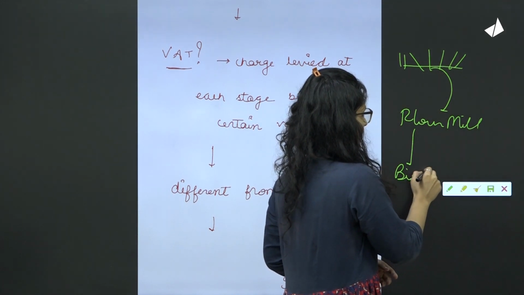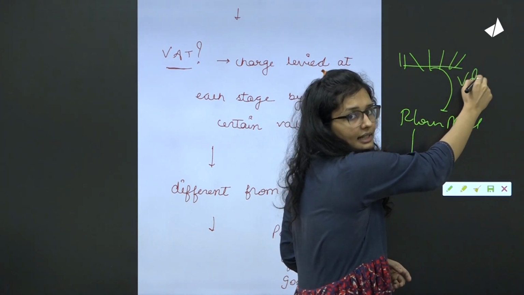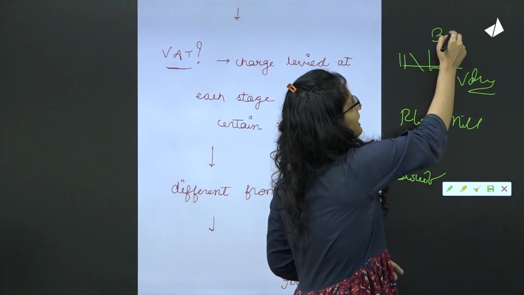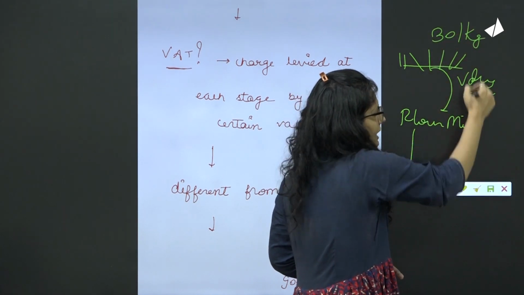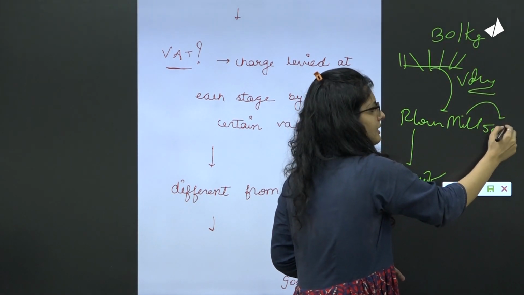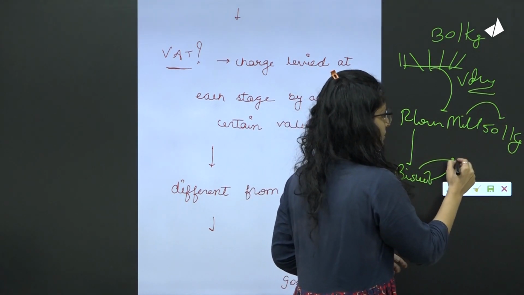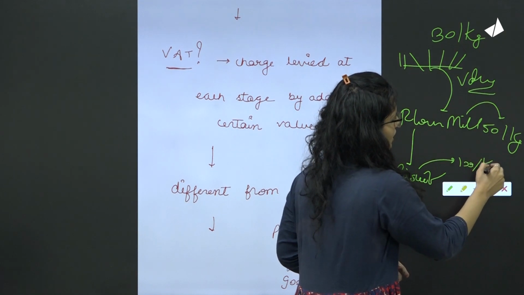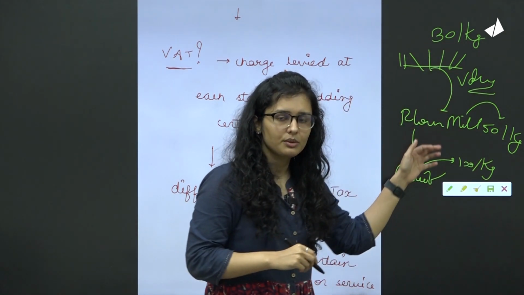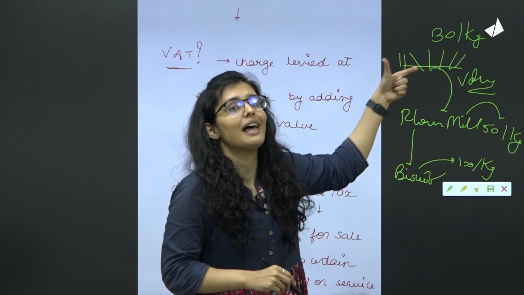So at each stage there is some value being created. Suppose wheat is 30 rupees per kg. The flour might become 50 rupees per kg. Let us just take some random example. Biscuit might become 100 rupees per kg. So in each of these production or value addition processes, there is value addition.